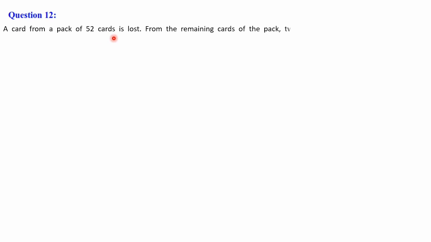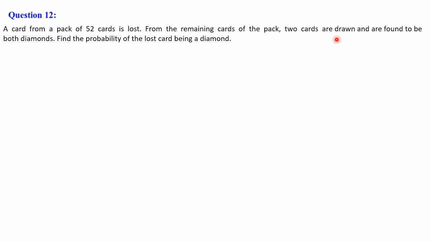Next, we shall discuss question number 12. The question is, a card from a pack of 52 cards is lost. From the remaining cards of the pack, two cards are drawn and are found to be both diamonds. Find the probability of the lost card being a diamond.